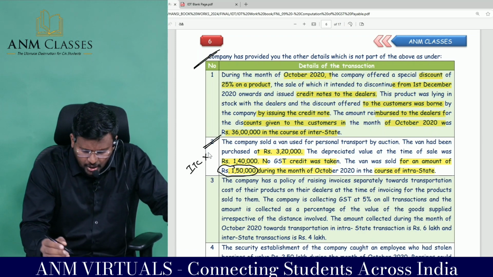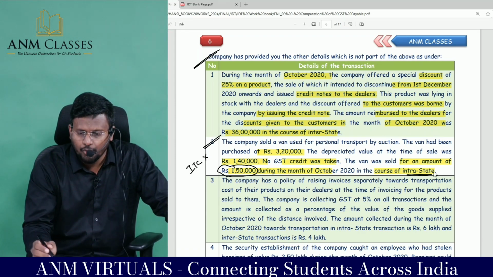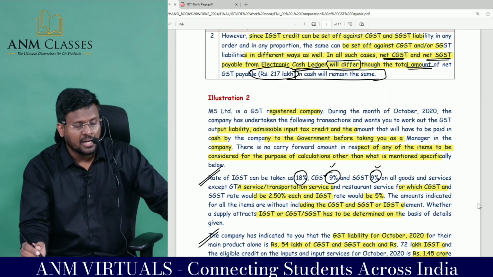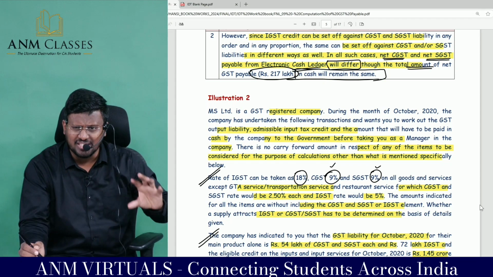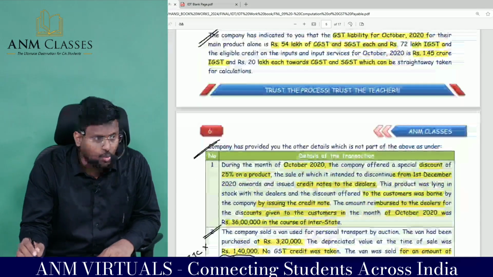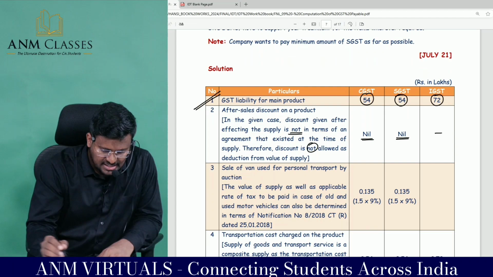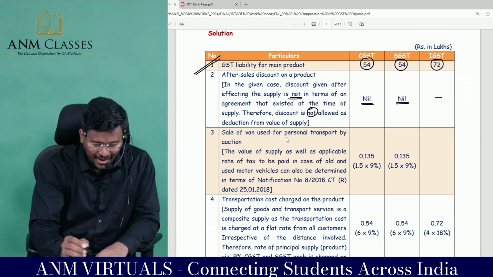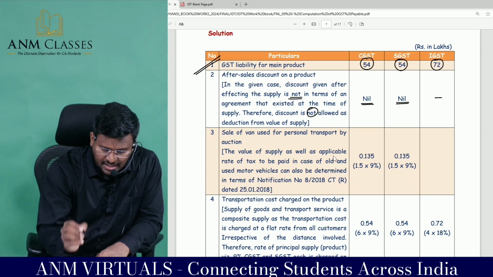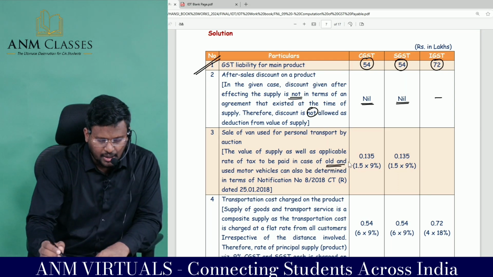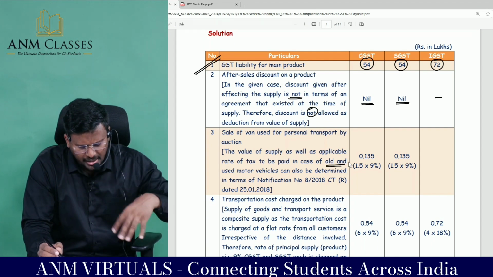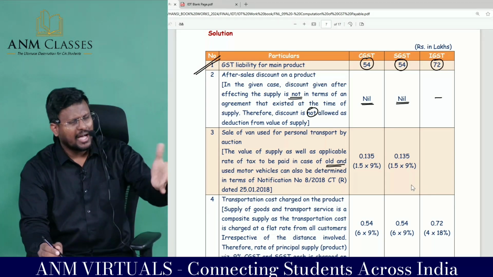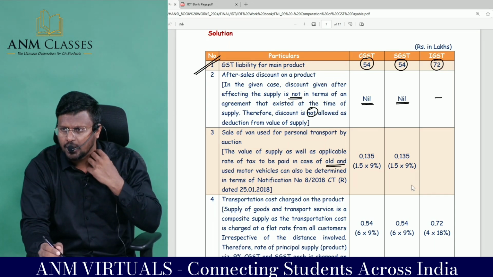So 1,50,000 into, they said that it's an intrastate supply. For intrastate supply, what is the tax rate? 9% CGST and 9% SGST. Is that amount there in the output tax collected, or do we have to manually add? We have to manually add. So, sale of van used for personal transport. The value of supply as well as the applicable rate of tax to be paid in case of old and used motor vehicles can also be determined in terms of notification number 8/2018. Leave the notification. As per that notification, we have to take the transaction value into the rate.